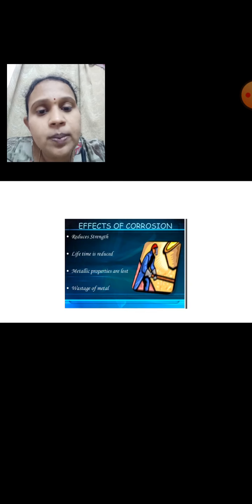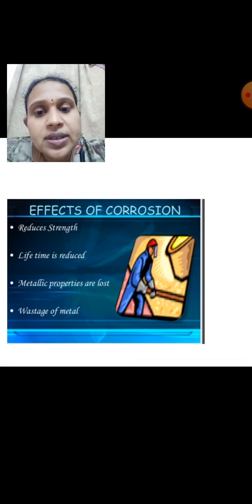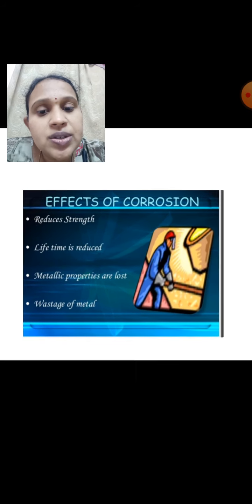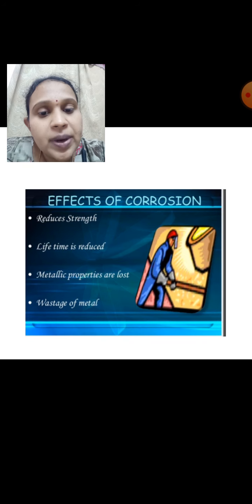What are the effects of corrosion? It reduces strength, lifetime is reduced, metallic properties are lost, and metal is wasted. Wastage of metal in the sense that railway tracks and bridges are constructed with iron.